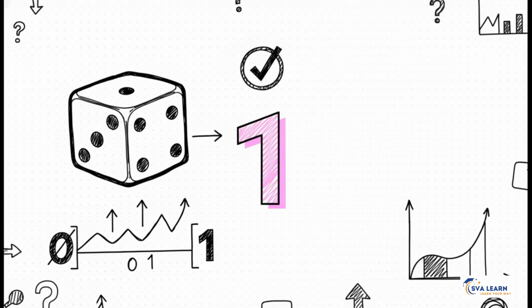Now, on the flip side, what about the probability of a sure event? Well, it's exactly 1. For example, if they ask for the probability of rolling a number less than 7 on a standard die, boom, it's 1.